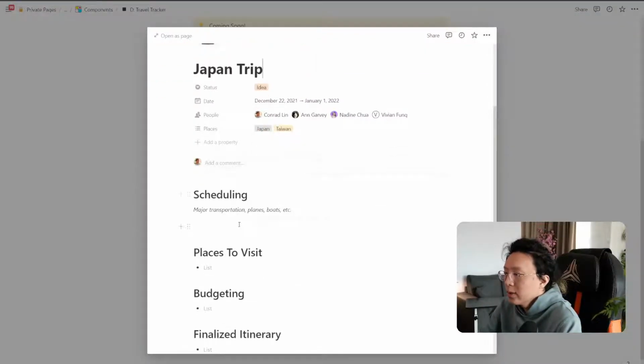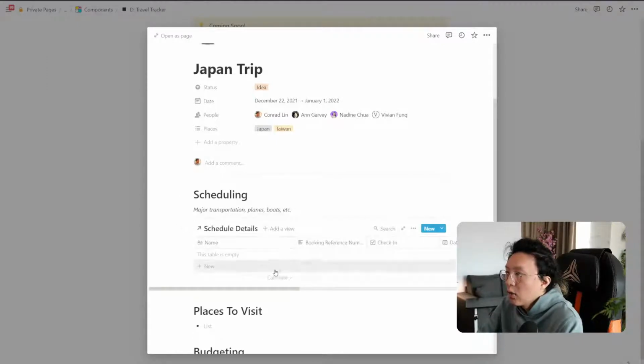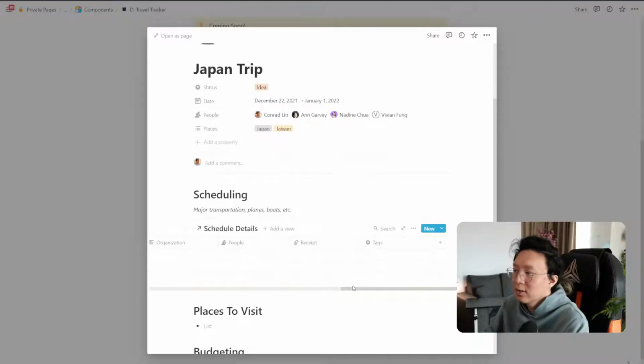So when I go into this scheduling space, I'm going to paste and create link database. What I can do is I can also make the link to this Japan trip. So I know that this specific schedule or the specific flight or whatever it is is relevant for this Japan trip. Let me show you how that one works.